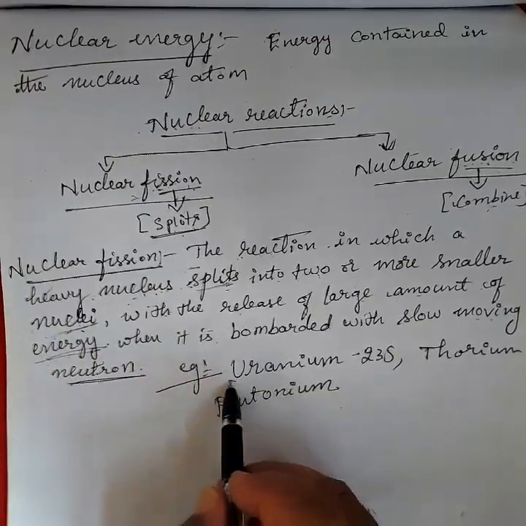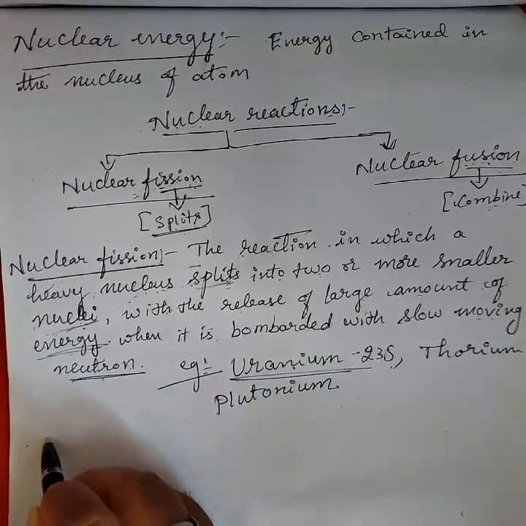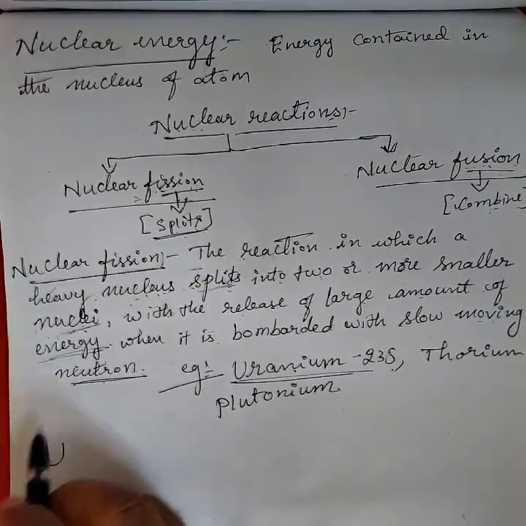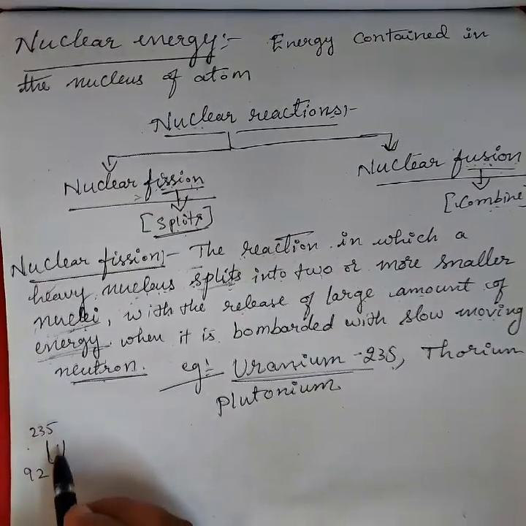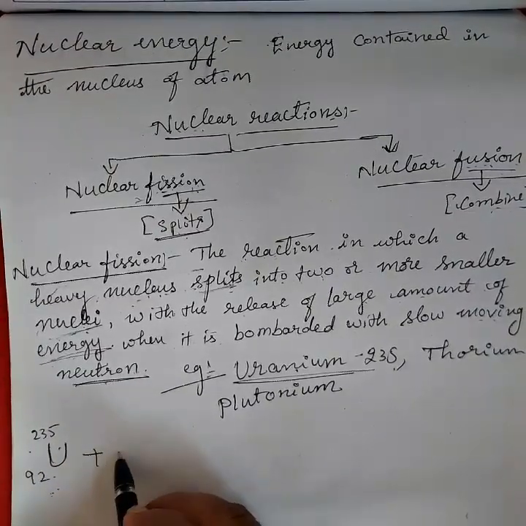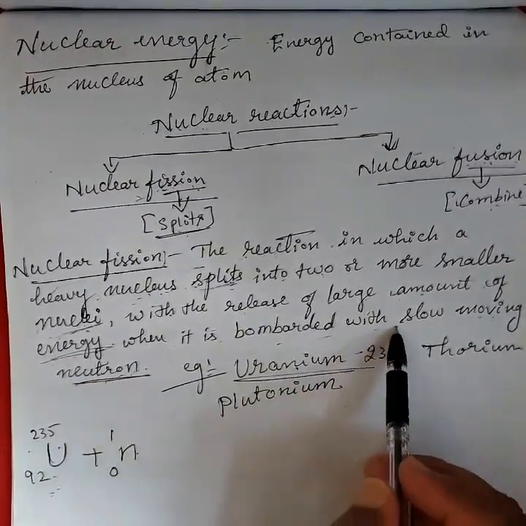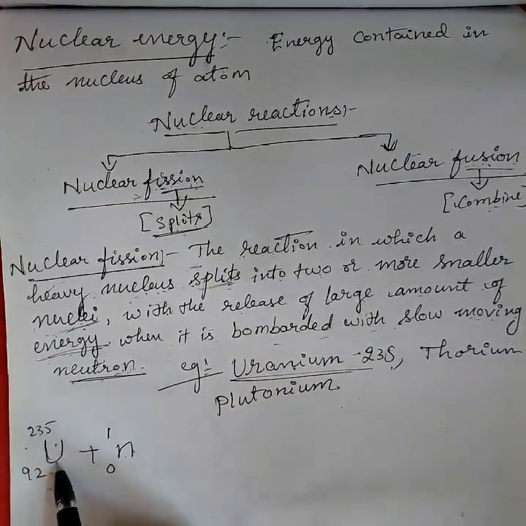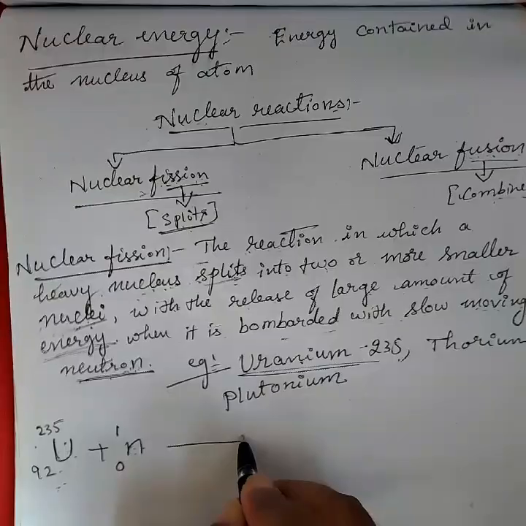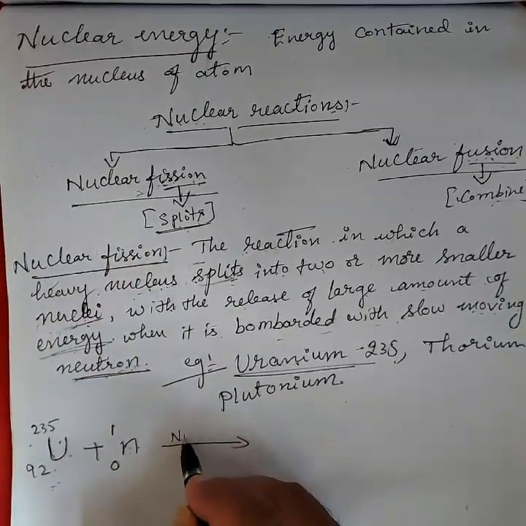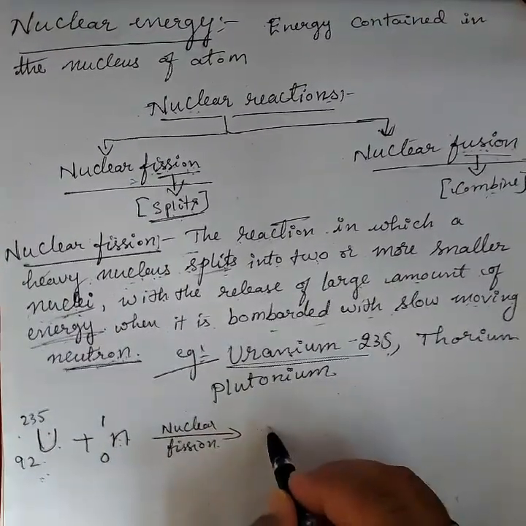Now, how does it work? One example I will show you here: how uranium works. The symbol of uranium is capital U, 235 is its mass number and 92 is its atomic number. It has a heavy nucleus. It is bombarded with a slow moving neutron. Bombard means the neutron hits the uranium. So what happens? Nuclear fission takes place.